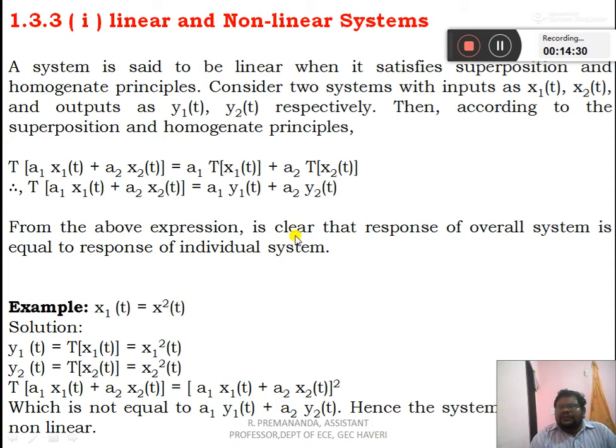A system is said to be linear when it satisfies the superposition and homogeneity principles. Consider two systems with inputs x1 of t and x2 of t and outputs y1 of t and y2 of t respectively.